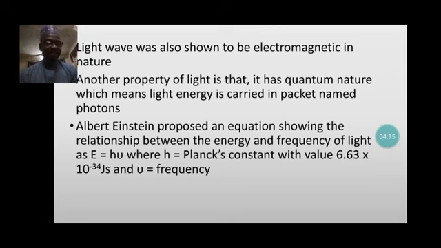Albert Einstein proposed an equation showing the relationship between the energy and frequency of light, which is E equals h times frequency, where h is the Planck constant with a value of 6.63 times 10 raised to the power minus 34 joule-seconds, and v is the frequency.